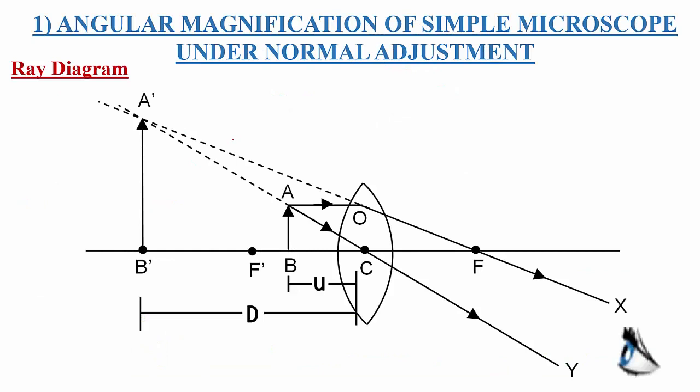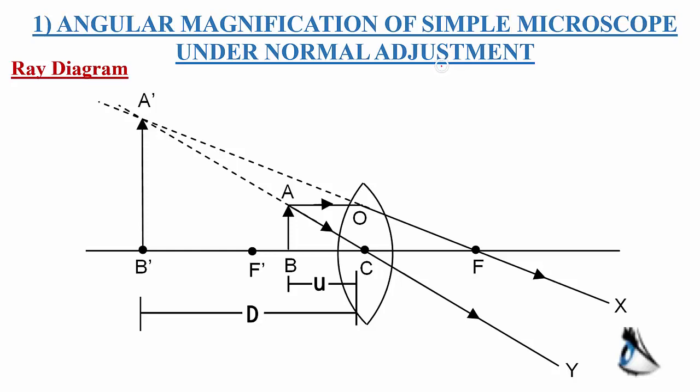So now this is angular magnification of simple microscope under normal adjustment. See here, there are two cases in a simple microscope. In the first case, I am going to derive magnifying power or angular magnification of simple microscope under normal adjustment. So normal adjustment, it means here the image has to be formed at least distance. We know the meaning of least distance.